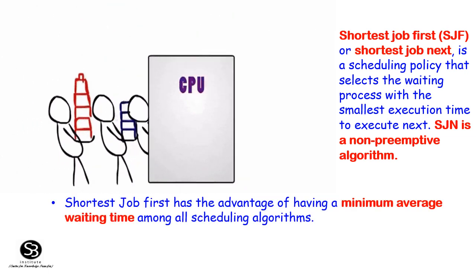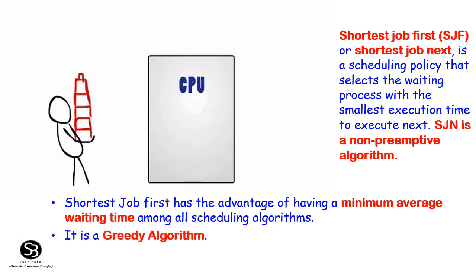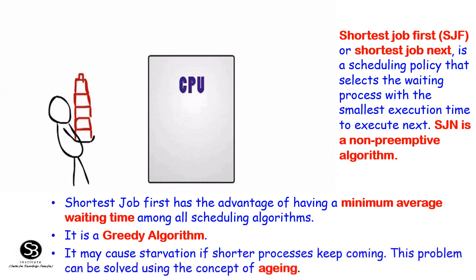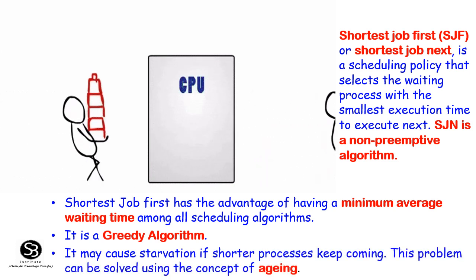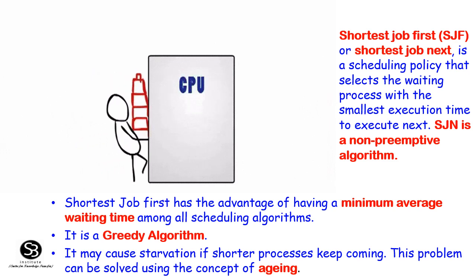Shortest job first has the advantage of having minimum average waiting time among all scheduling algorithms. It is a greedy algorithm. It may cause starvation if shorter processes keep coming. This problem can be solved using the concept of aging.